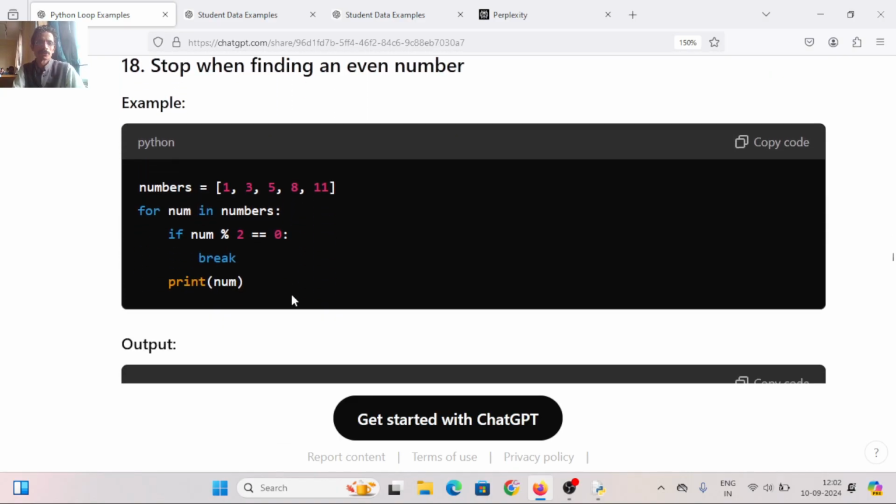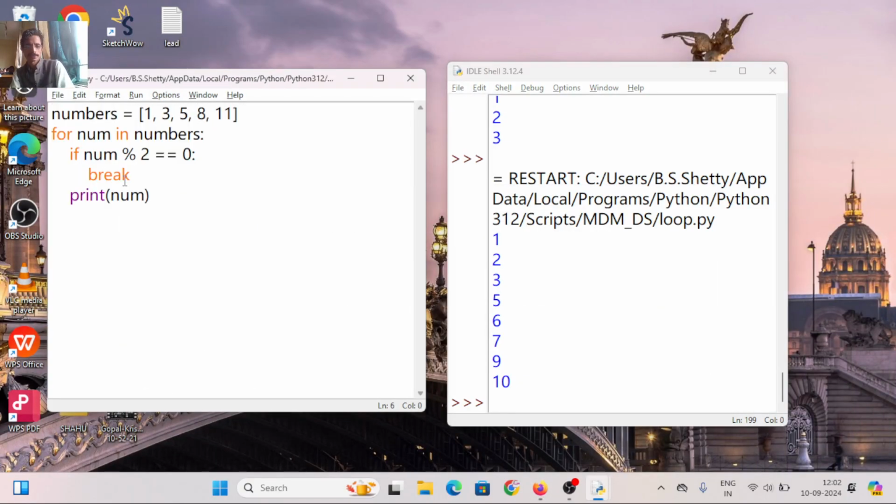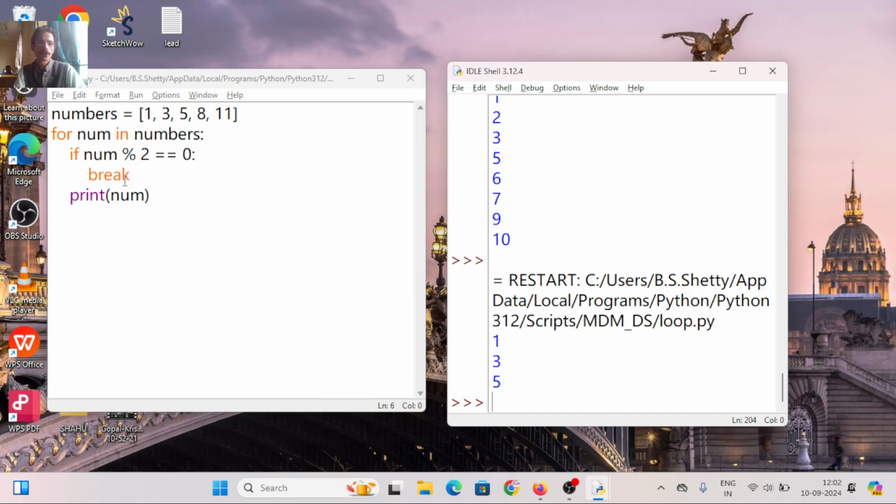Stop when finding even numbers. When we get an even number, stop. Copy the code and let us run it. It will print only the odd numbers. See, 1, 3, 5. Can you see this? 1, 3, 5. The moment it gets the first even number, it breaks. If I use continue here, what will happen?